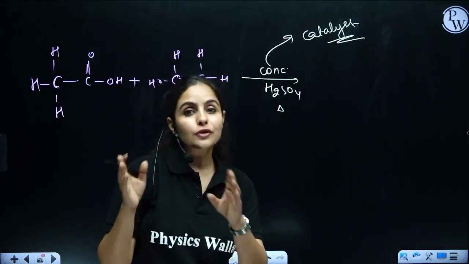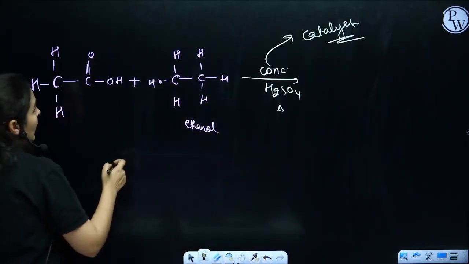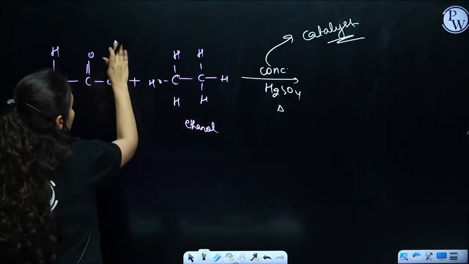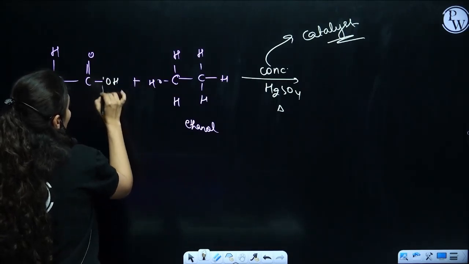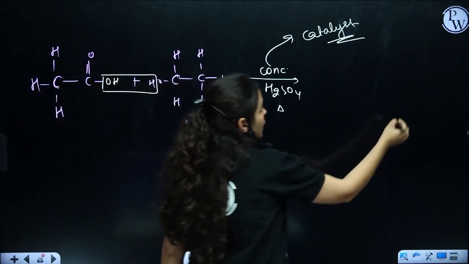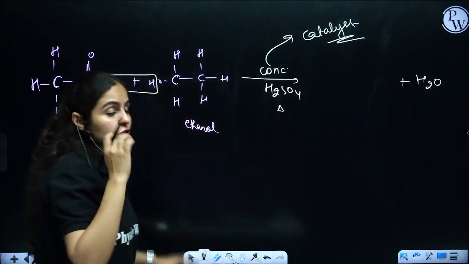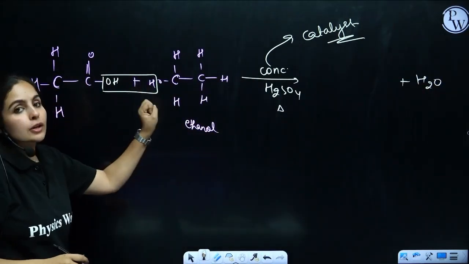So that's the difference they asked in a question form in board exams. So what will happen? OH and H will be out. So water is out, plus whatever is left, make a bond.